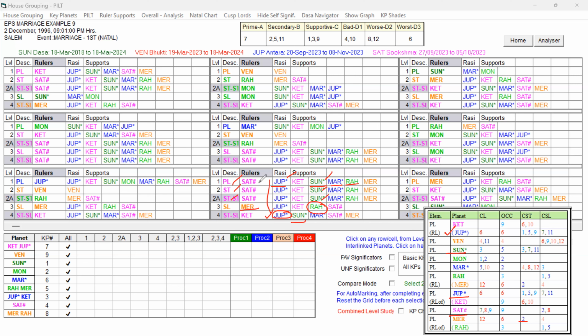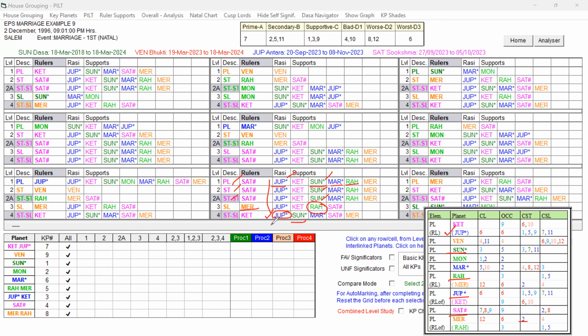So the seventh lord, despite some weakness, is supportive for marriage, and that favorable key planet is supported by Saturn or Jupiter, Sun, and Rahu. Right? So Mercury is the sublord, but Mercury is supported by Rahu, the second planet. So Rahu is also present at all levels. So it definitely indicates there is a weakness present in the seventh lord.